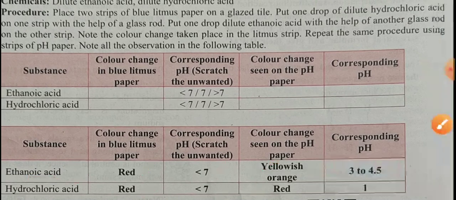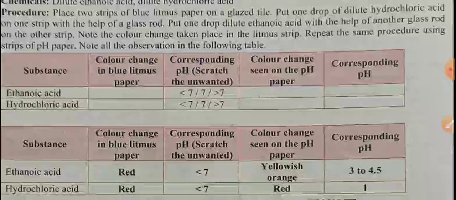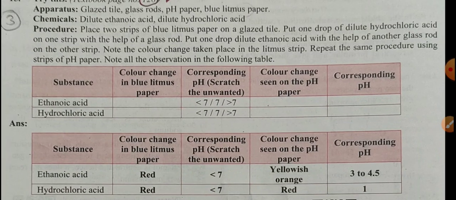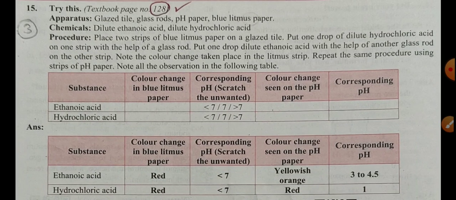So according to that color, we match with the help of a pH paper, then we get the approximate pH. So ethanoic acid shows a pH of 3 to 4.5 and hydrochloric acid pH is 1, meaning hydrochloric acid is comparatively a stronger acid than ethanoic acid. Clear? Come back to our page number 129.